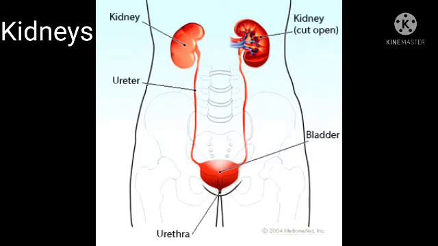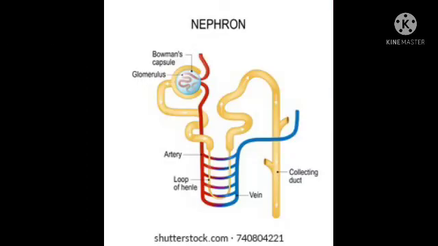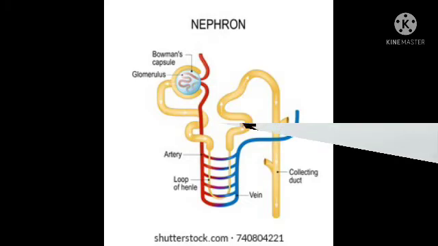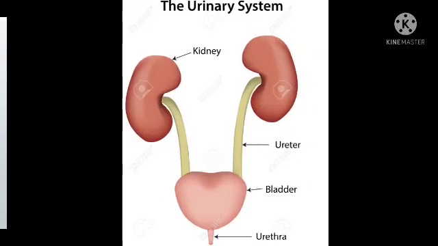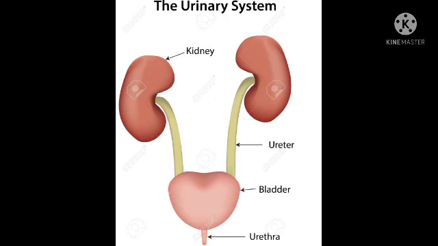Filtration of blood takes place in the kidney. Each kidney contains millions of filtration units called nephrons. Ureters. Ureters are slender tubes that carry urine from kidneys to the urinary bladder. Urinary bladder is a muscular bag-like structure that collects and stores urine, and urethra is an opening through which urine is passed.